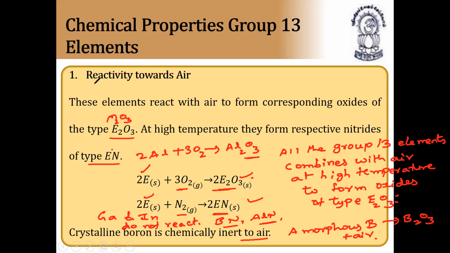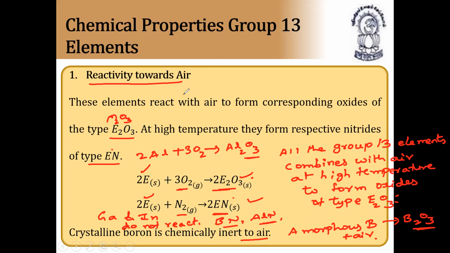So these are the reactivities towards air. Group 13 elements combine with air to form corresponding oxides of type E2O3, and at very high temperature they form respective nitrides of type EN, except gallium and indium. EN means boron nitride, aluminium nitride, thallium nitride, and so on. Crystalline boron is chemically inert to air, so amorphous, powdered boron should be taken. Amorphous boron plus air will form B2O3. So these are the reactions of group 13 elements with respect to air. I hope it is clear.